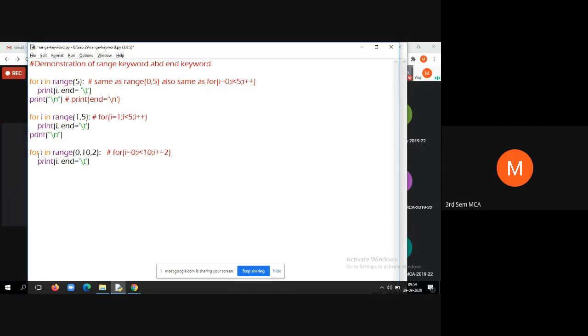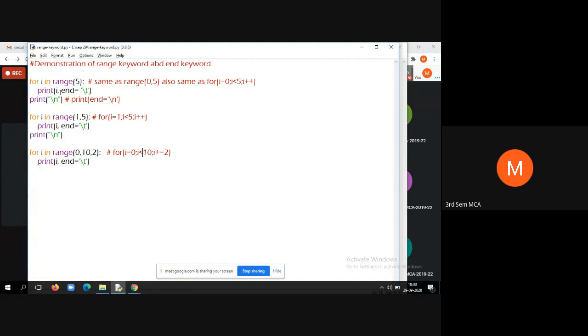Now I value has become 4, 4 is less than 10, print 4, then increment I, now I has become 6, 6 is less than 10, print 6, then increment I value. In the next iteration I is 8, 8 is less than 10, come inside, print 8, then once again increment I value by 2. Now I value is 10, 10 is less than 10, condition fails, so we come out of the for loop.